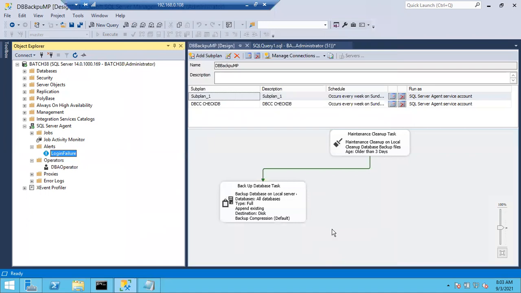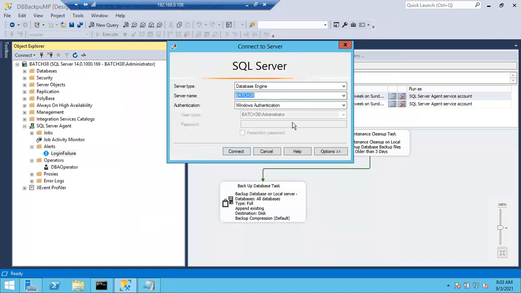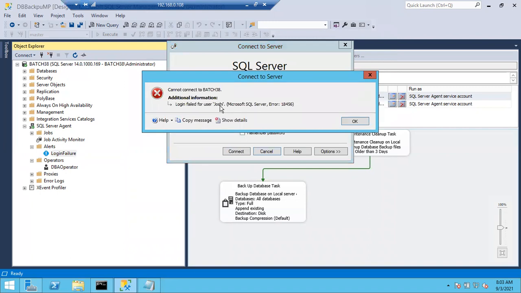Now, if you get the 18456 error, I'm going to generate it. I'm going to give a wrong password for Joshi, who is already there, so that we will get the 18456 error. You can see here, error number 18456.